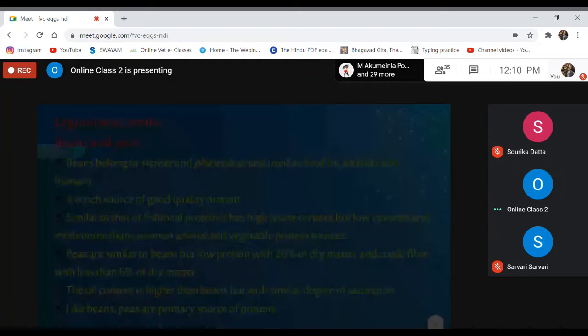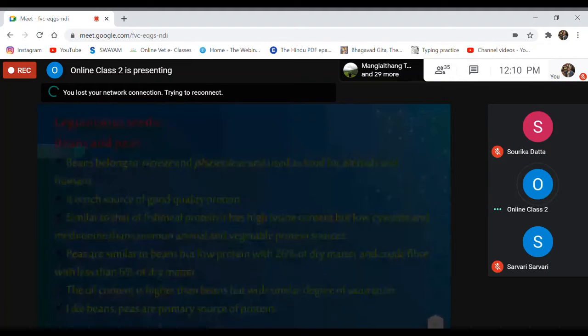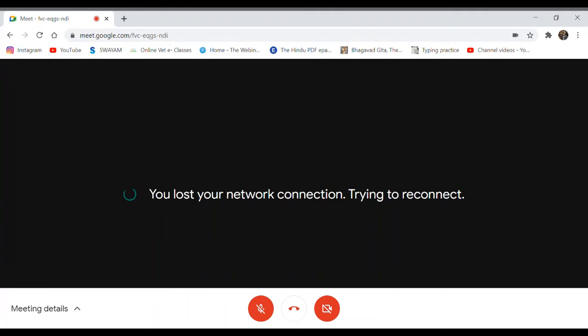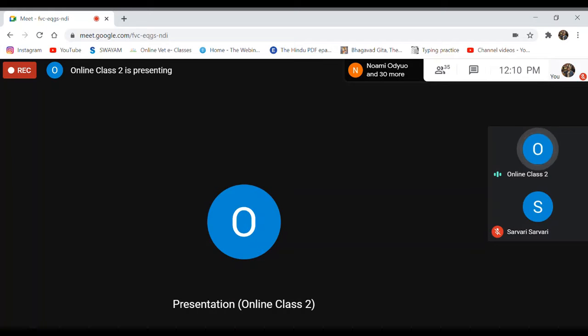Protein source, all the amino acids are present.